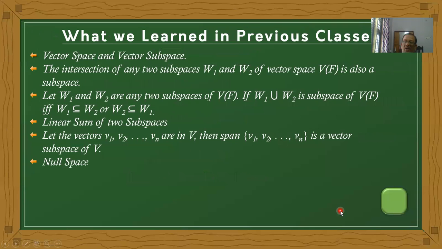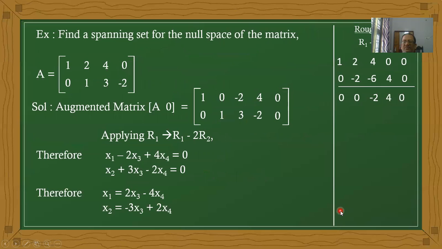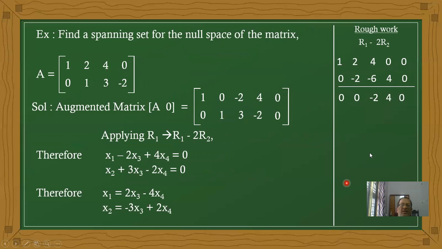Next, now we'll start today's class. What is the problem? Find a spanning set for the null space of a matrix. A is the given matrix, with 2 rows and 4 columns.